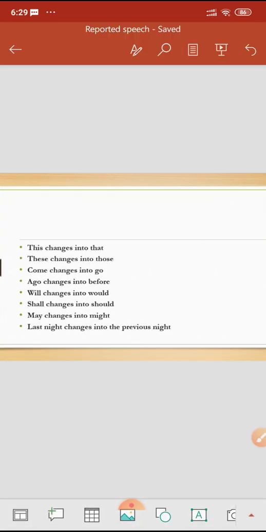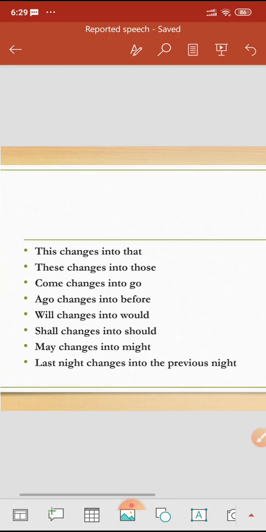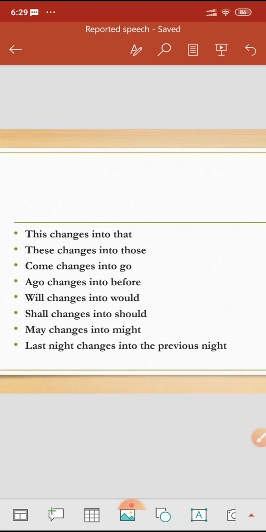Now here are certain more rules, and you are aware of them.